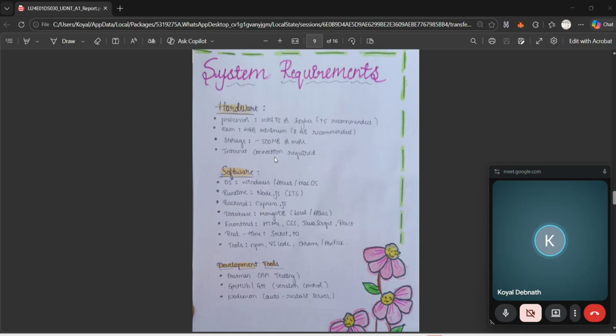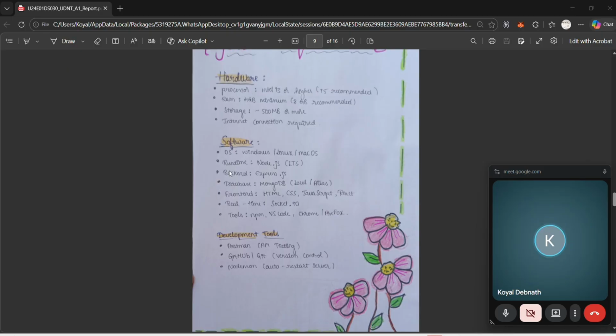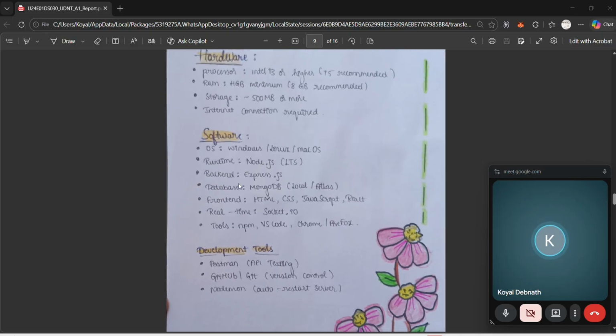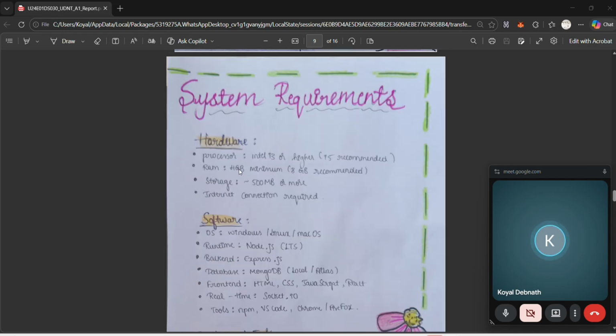So coming to the software part, I have used Windows for OS and Node.js for runtime. In backend, I have used Express.js. For database, I have used MongoDB for storage. For frontend, I have used HTML, CSS, JavaScript, and React. For real-time chat, I have used Socket.io, and tools like NPM and VS Code are all included here. So this is all about the system requirements.